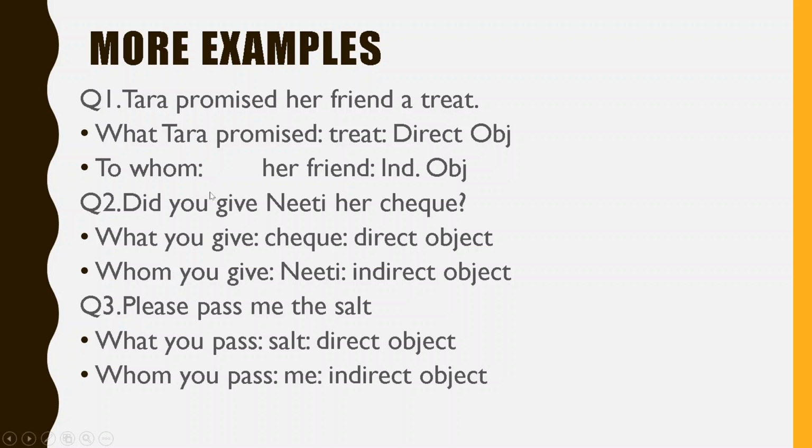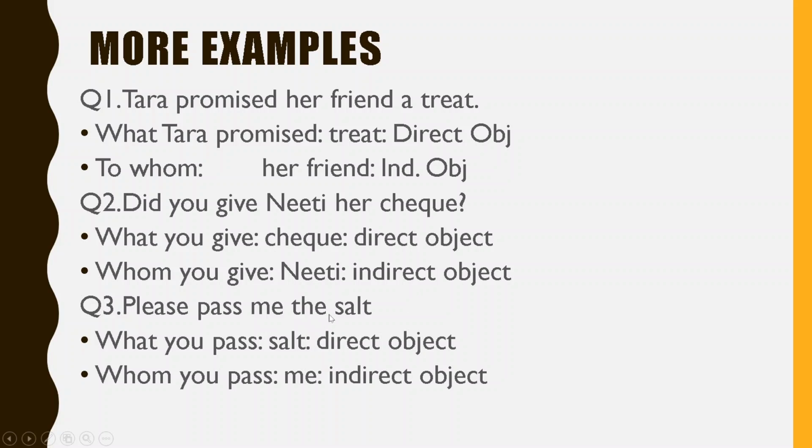To whom? Her friend. So it will be the indirect object. Now second example. Did you give Niti her check? So what do you give? You give a check. So check will be a direct object. Whom do you give? Niti. So Niti will be an indirect object.